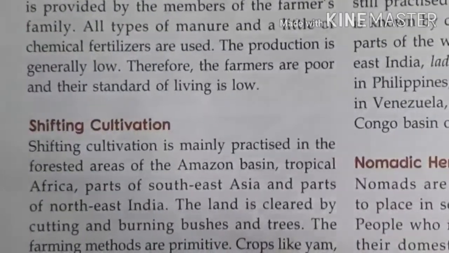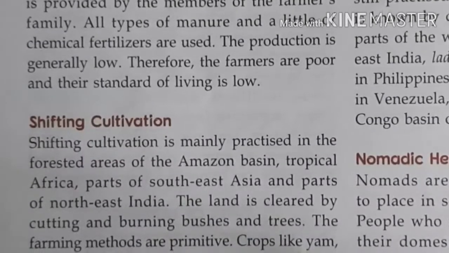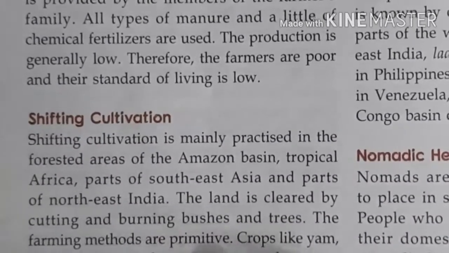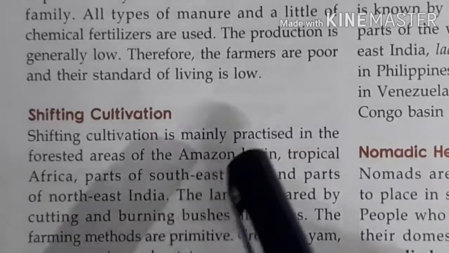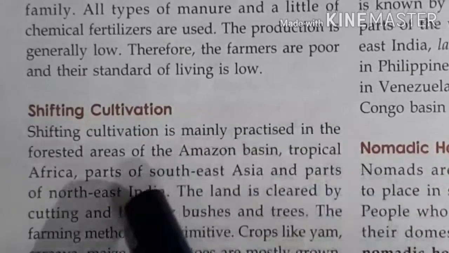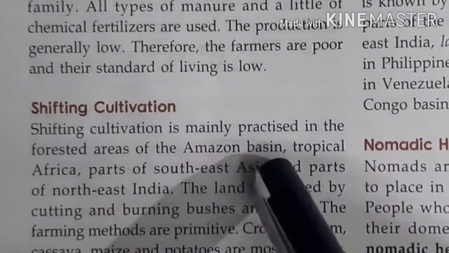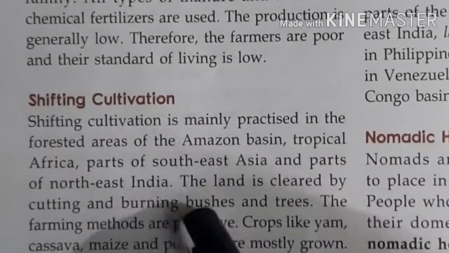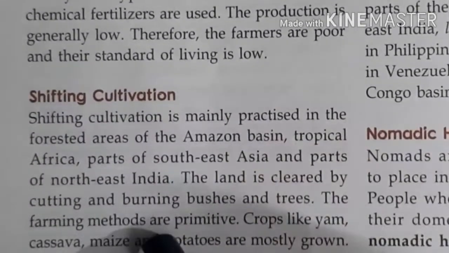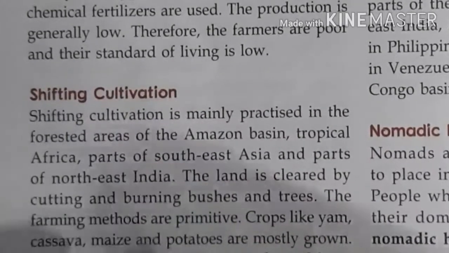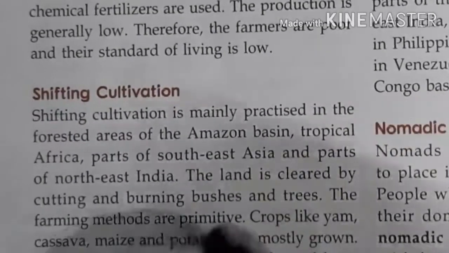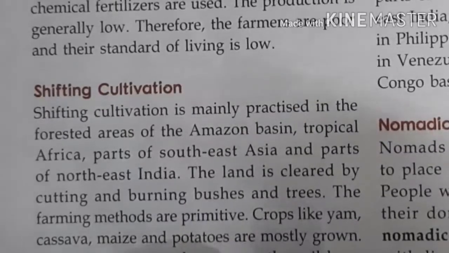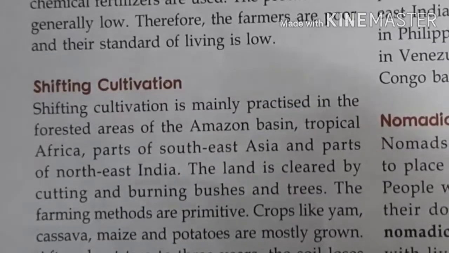The second type of farming is shifting cultivation. Shifting cultivation is mainly practiced in the forested area of the Amazon basin, tropical Africa, Southeast Asia and parts of Northeast Asia. Land is cleared by cutting and burning of bushes and trees. The land is cleared by burning them.